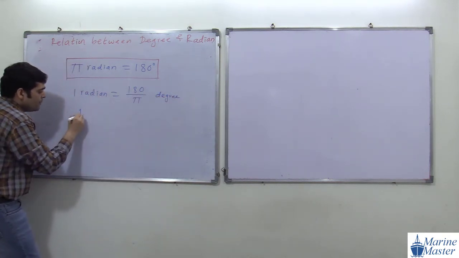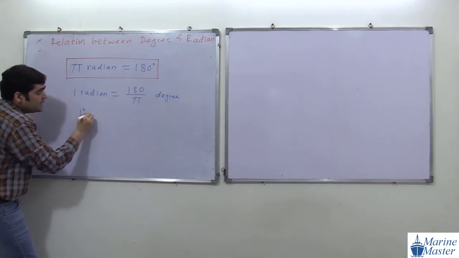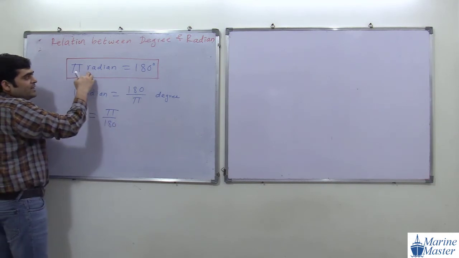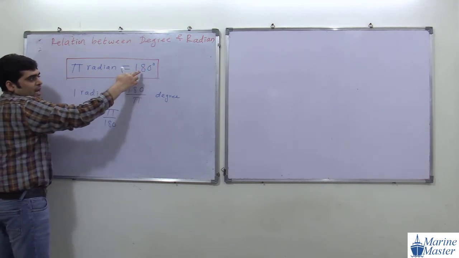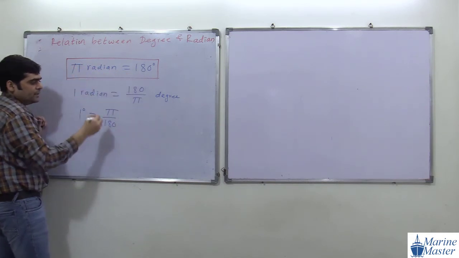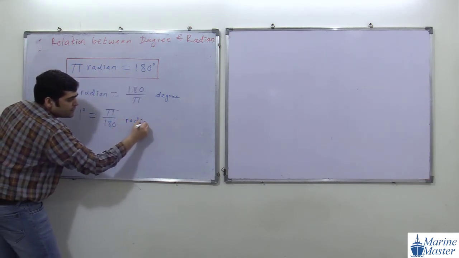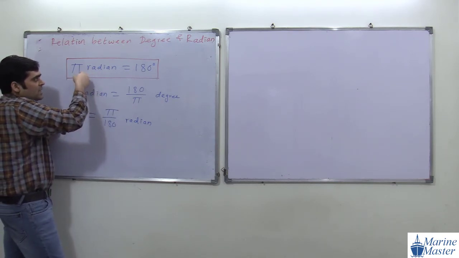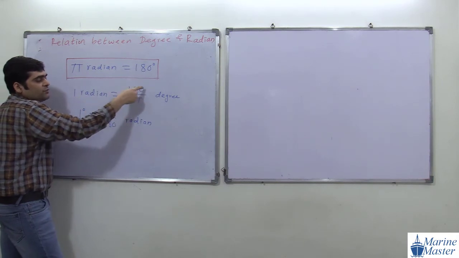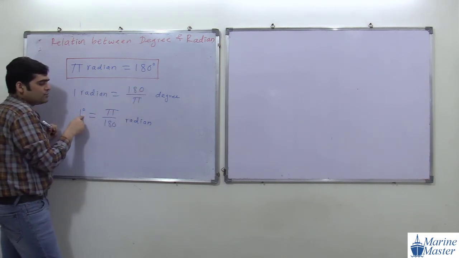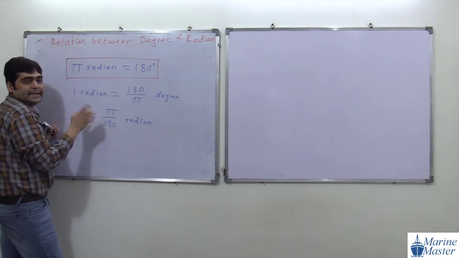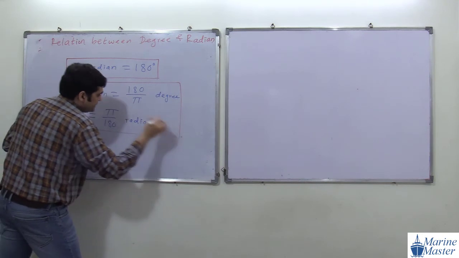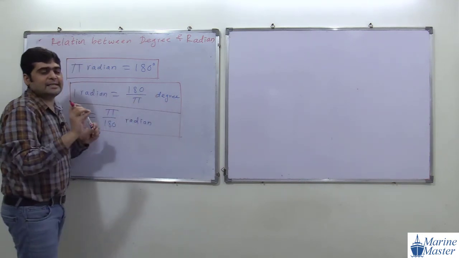And 1 degree will be equal to pi by 180 radian. So 1 radian means 180 by pi degree, and 1 degree means pi by 180 radian. Again, these things are very important to us, because everything depends on this relation.